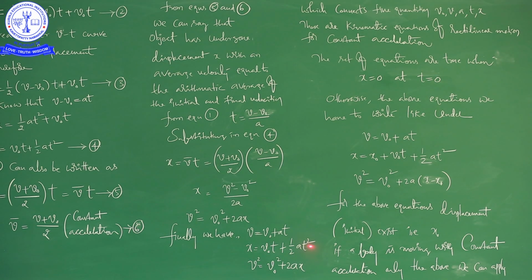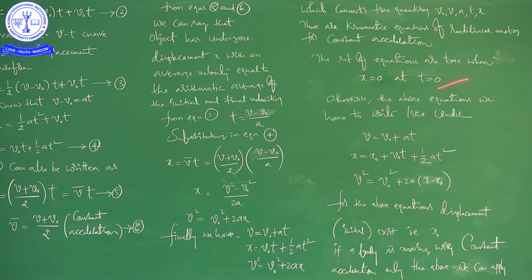Without knowing time, if you know the displacement, you can also calculate the final velocity, that is v square is equal to v naught square plus 2ax. v square is equal to v naught square plus 2ax, okay, right. So, these are the equations which connect v naught, v, a, t and x. These are the kinematic equations of rectilinear motion for constant acceleration, okay, right.